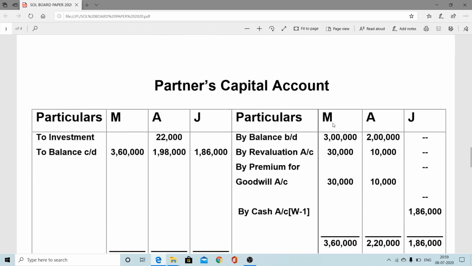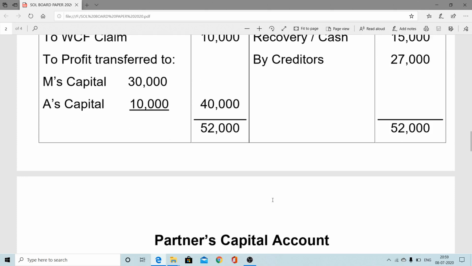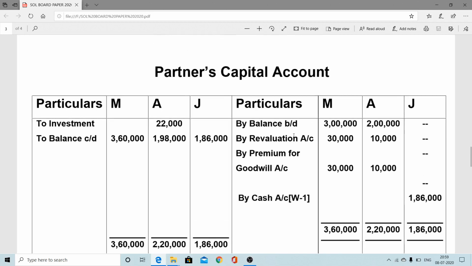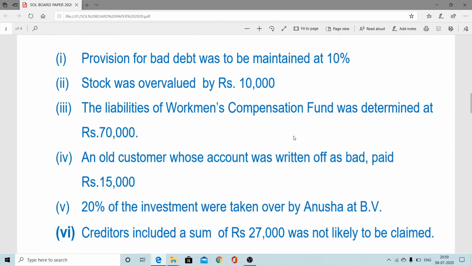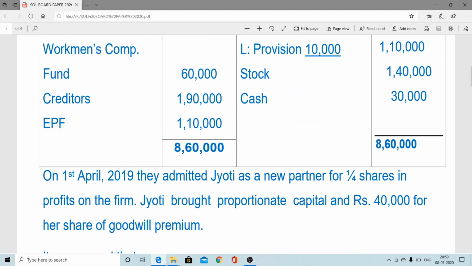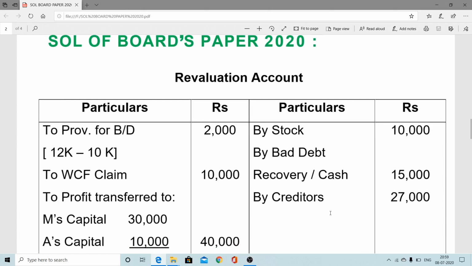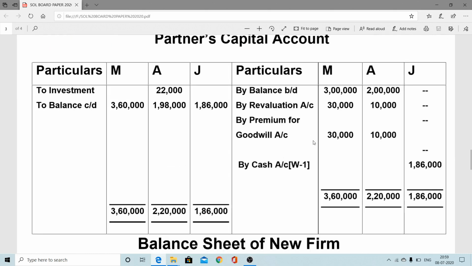Revaluation profit you can see here: 30,000 and 10,000. So therefore, by revaluation 30,000 and 10,000. Premium for goodwill: the new partner paid his share of goodwill money, 40,000. This is the 40,000 paid. So therefore, the entry is by premium for goodwill, under the sacrificing ratio, that is the old ratio. So 3:1 it is distributed to the old partners in their sacrificing ratio.